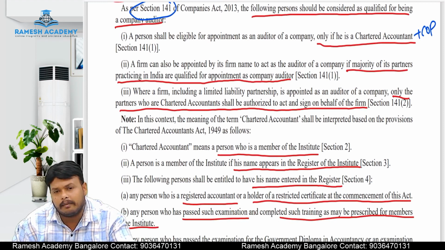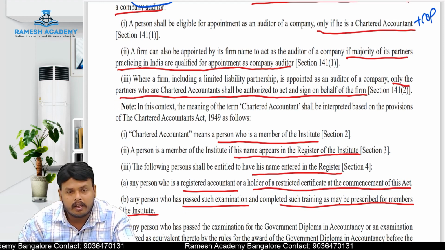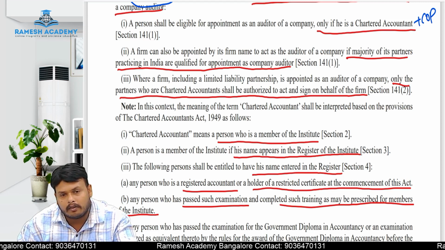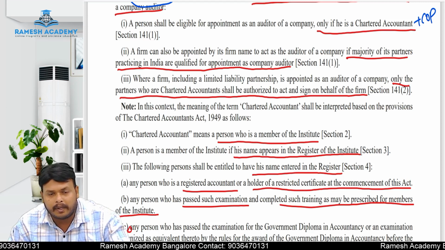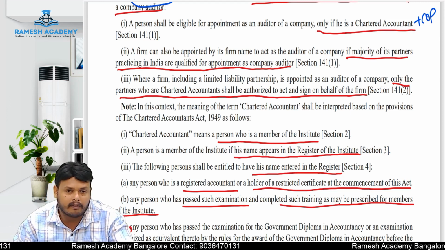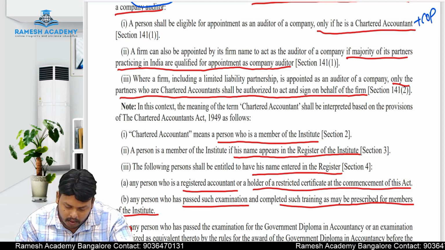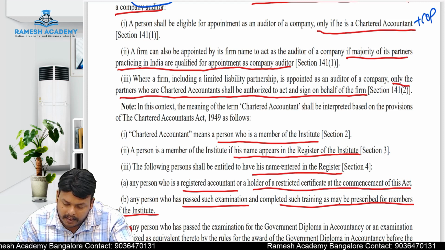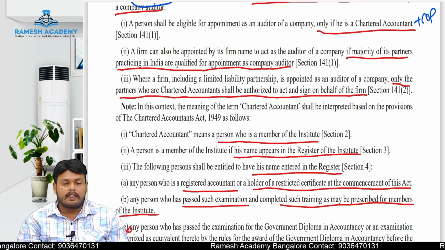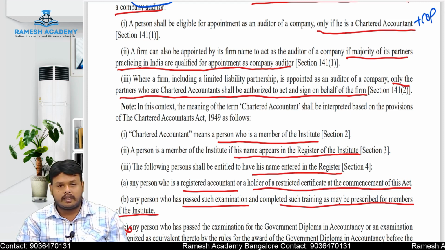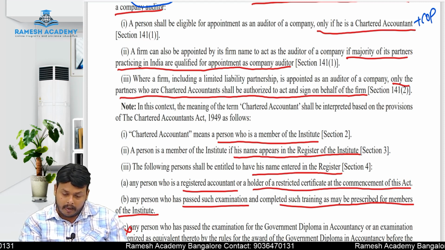He is giving the meaning of a chartered accountant. Chartered accountant means what? A person who is a member of the institute. Yes, after qualifying your CA, after undergoing the necessary trainings, you can become a member of the institute by paying a certain amount of fees. You can act as a member of that institute. A person is a member of the institute if his name appears in the register of the institute. Yes, any member who has become a chartered accountant will be registered in that institute register. So if his name is contained in that register, then he can act as a chartered accountant.